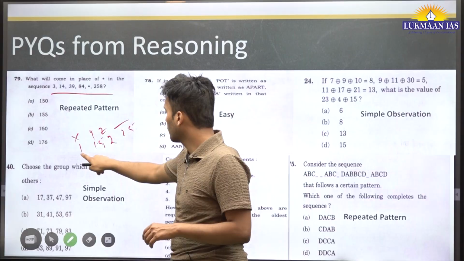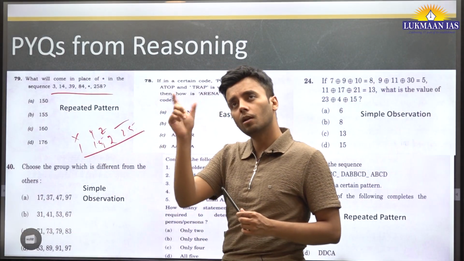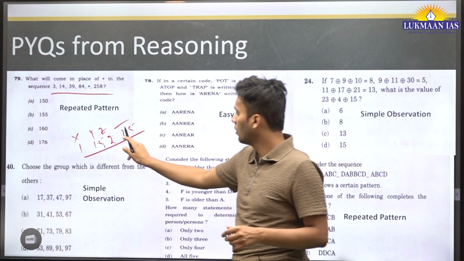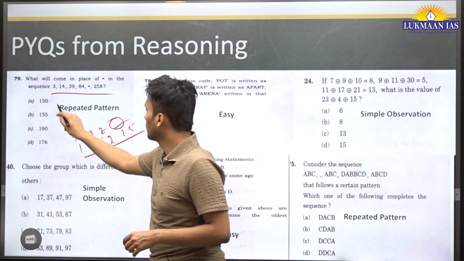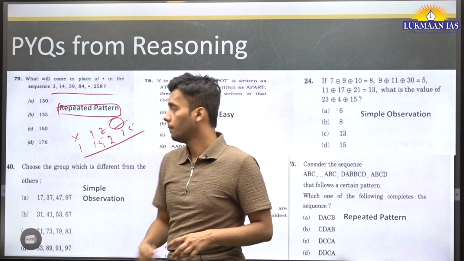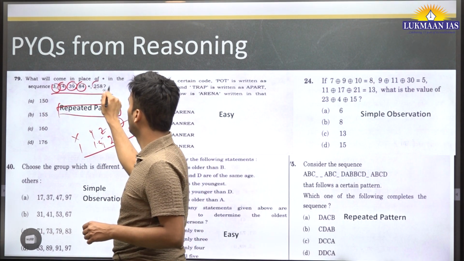Okay, so this pattern is replicated every year. Just the numbers have changed, but the pattern of finding the answer will be the same. Same goes with this question, and the criteria is repeated pattern, that is 3, 14, 39, 84, 258.